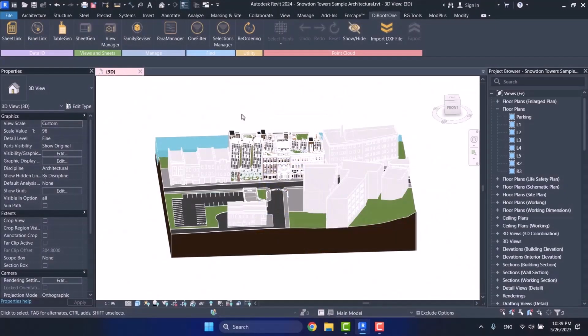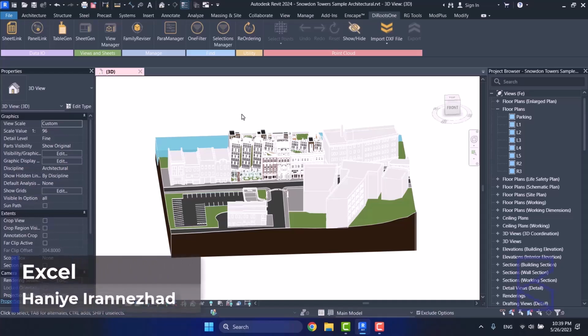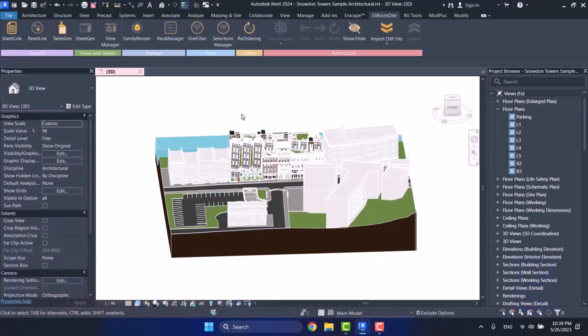And I want to talk about the SheetLink plugin. SheetLink is one of the plugins of the Ideate company. It is a very powerful plugin with a wide range of usage. In fact, it is a kind of linking bridge between the Revit application and other applications that deal with statistics, like Google Sheets or Excel.